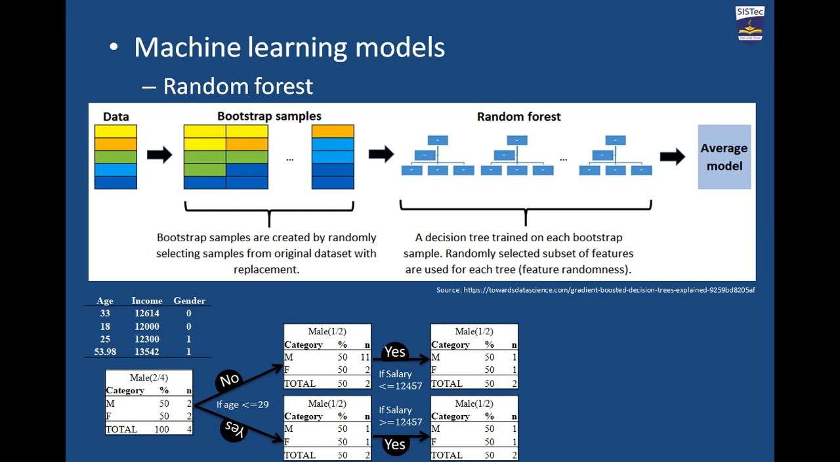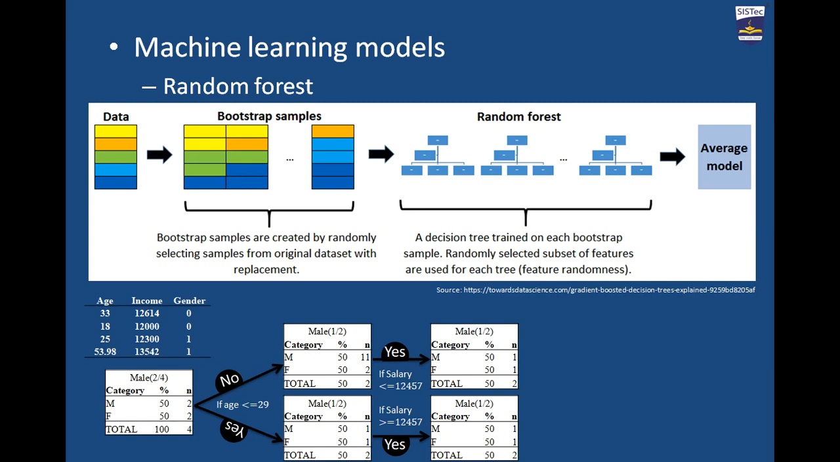Here the first machine learning model is random forest. After sampling, the same sample is given as an input to the random forest technique. The random forest technique creates multiple decision trees on each sample by random selection of a subset of features. Finally, the prediction is nothing but the average of all decision trees' results.